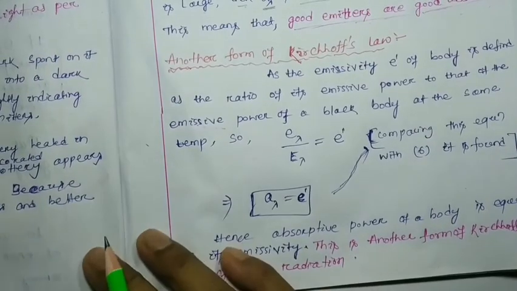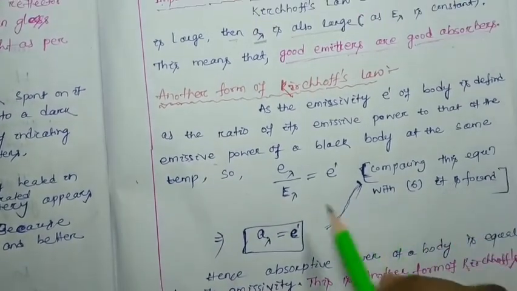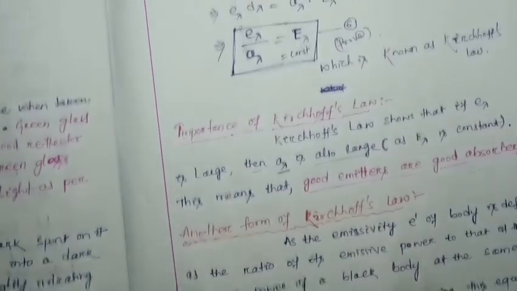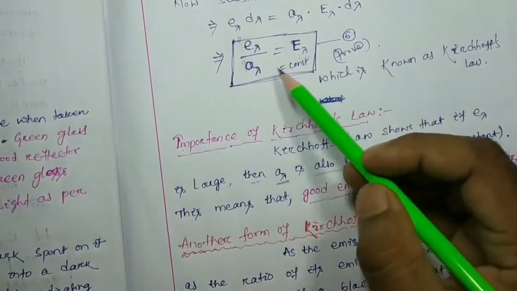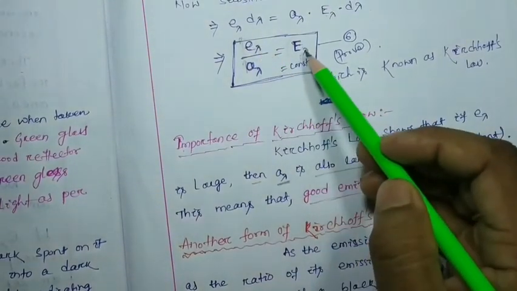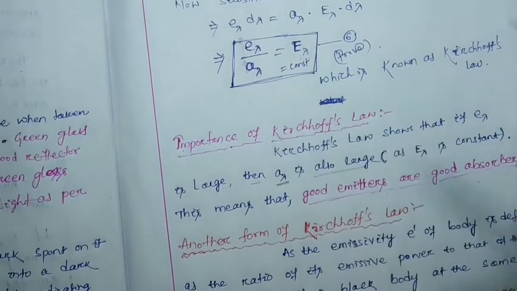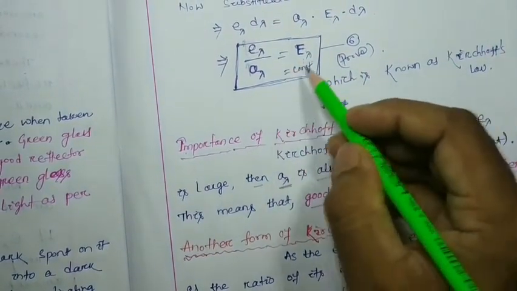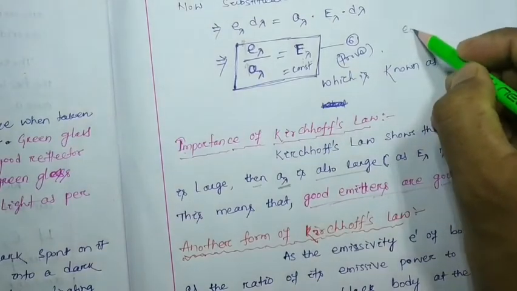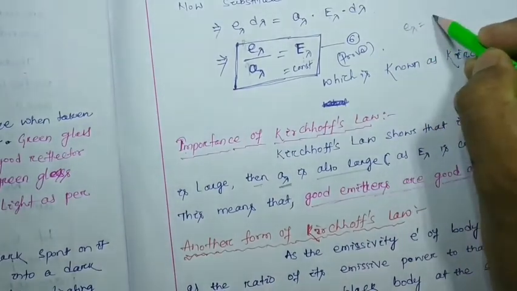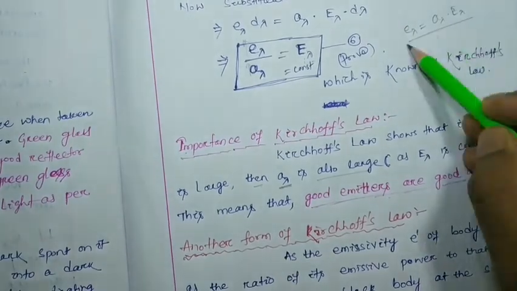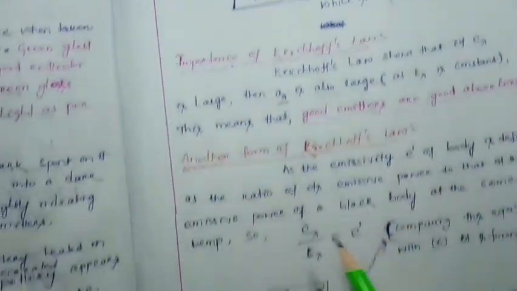Now we have to compare this equation with equation number 6. Here we found E_lambda equal to capital E_lambda into A_lambda. So from equation number 6 we get small e_lambda equal to A_lambda into capital E_lambda. We just put this value here.